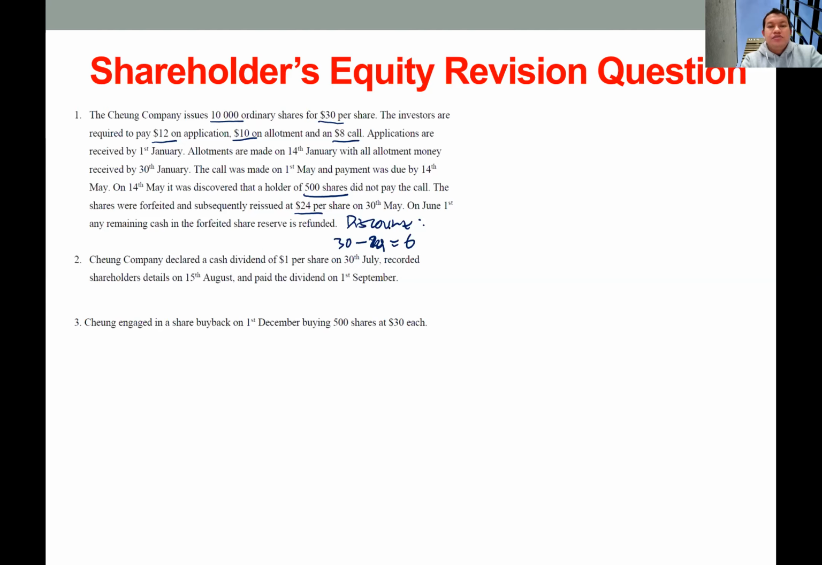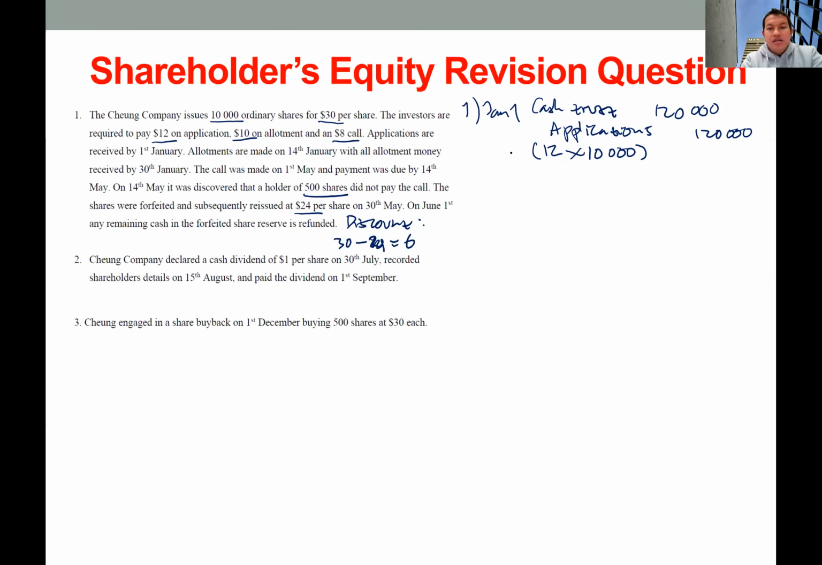Okay, now we need to make the journal entry for this transaction. So let's start with the application. On January 1st, the company will record cash trust in the debit side and then application in the credit side. Application is 12 times 10,000, so we have 120,000 on application.